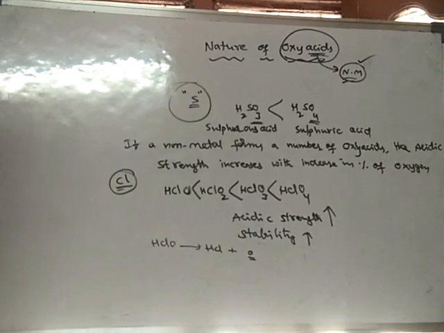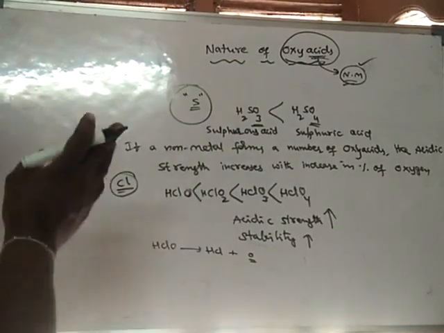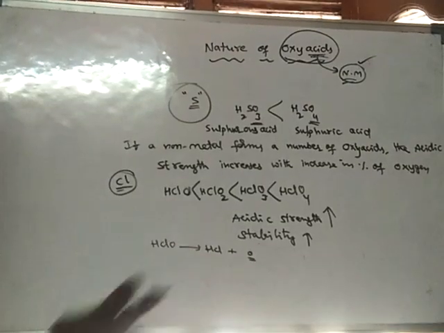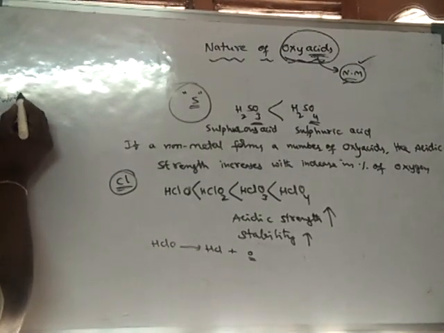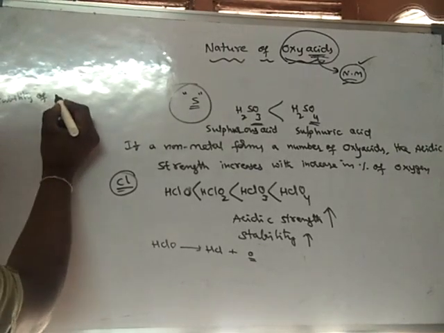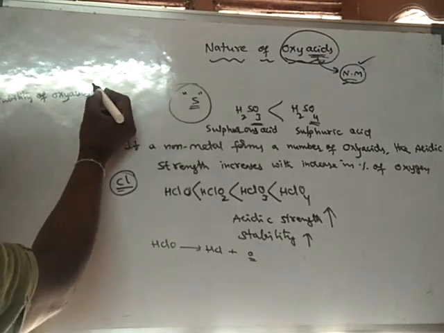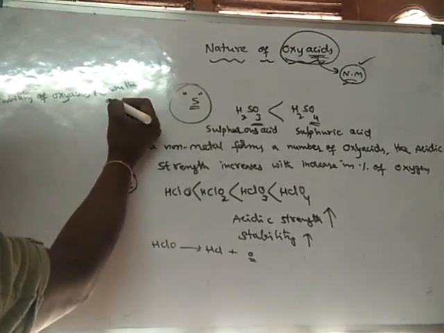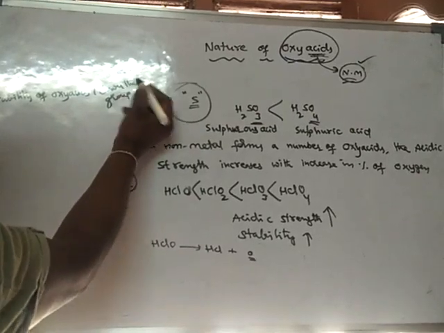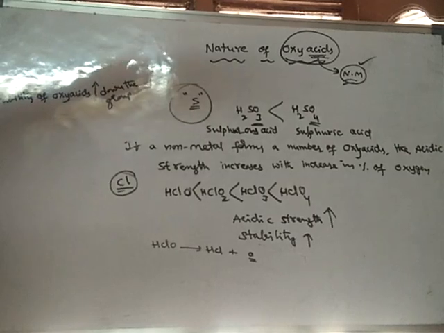So what happens to the stability of oxyacids? Stability of oxyacids increases down the group. Ready? Stability of oxyacids increases down the group.